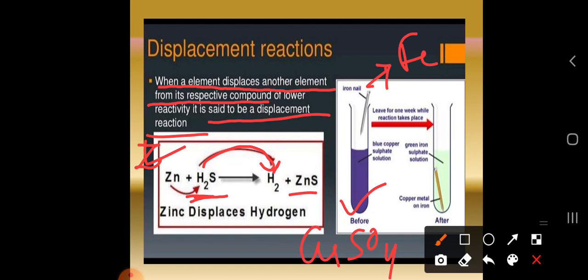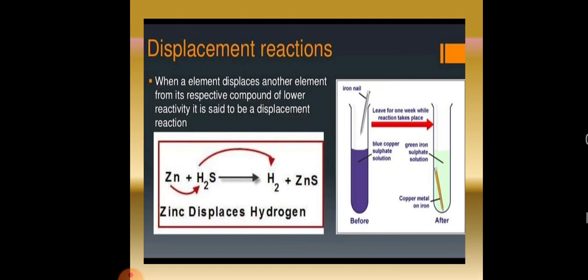Here the displacement happens on the basis of reactivity. Fe is the most reactive metal, whereas copper is the least reactive compared to iron. So iron will displace the place of SO4. It will give the reaction in this manner.